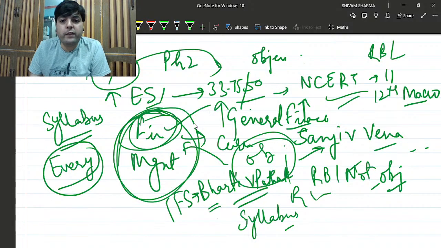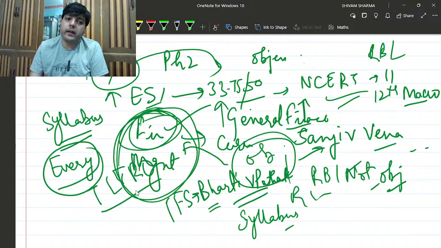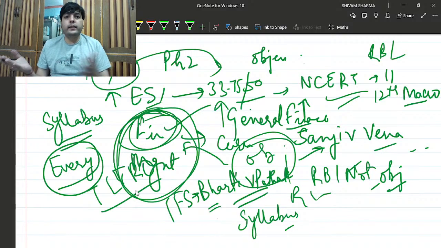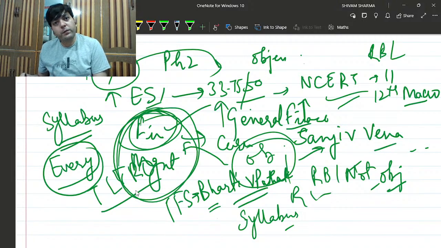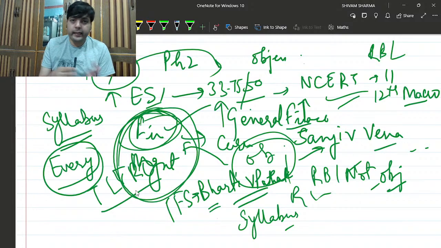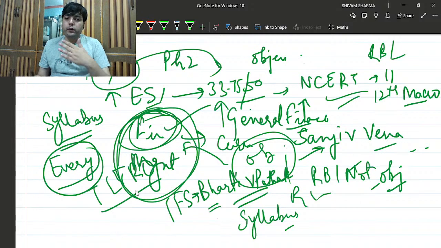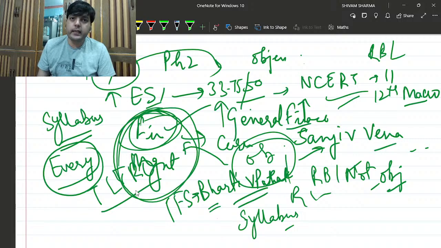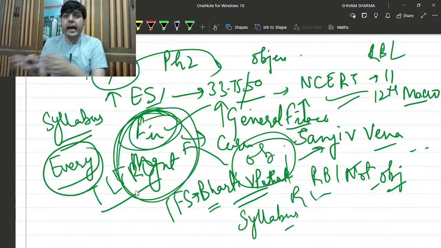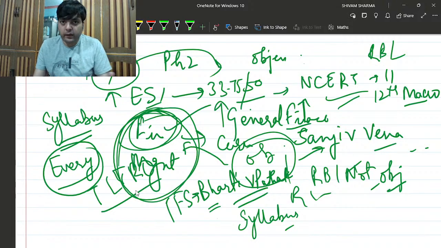For example, in 2021 and in 2022, it directly asked to write short notes on TLTRO, targeted long-term repo operations. This is a current affair, but it is related to a monetary policy tool, for which you needed to understand the concept of monetary policy. So that is basically interlinked. If you want to prepare well for this exam, you need to intertwine every aspect, the static and the current, to have a full understanding of every topic that you are reading.